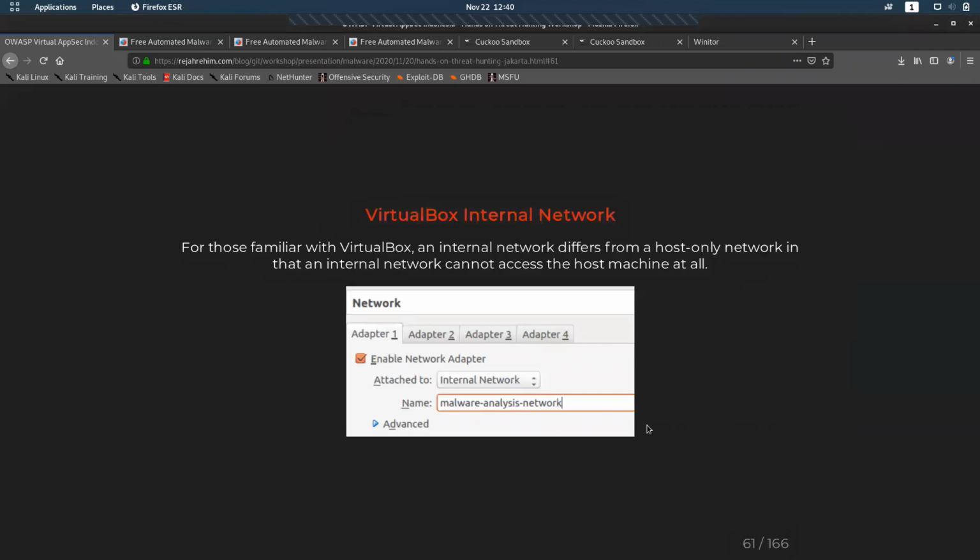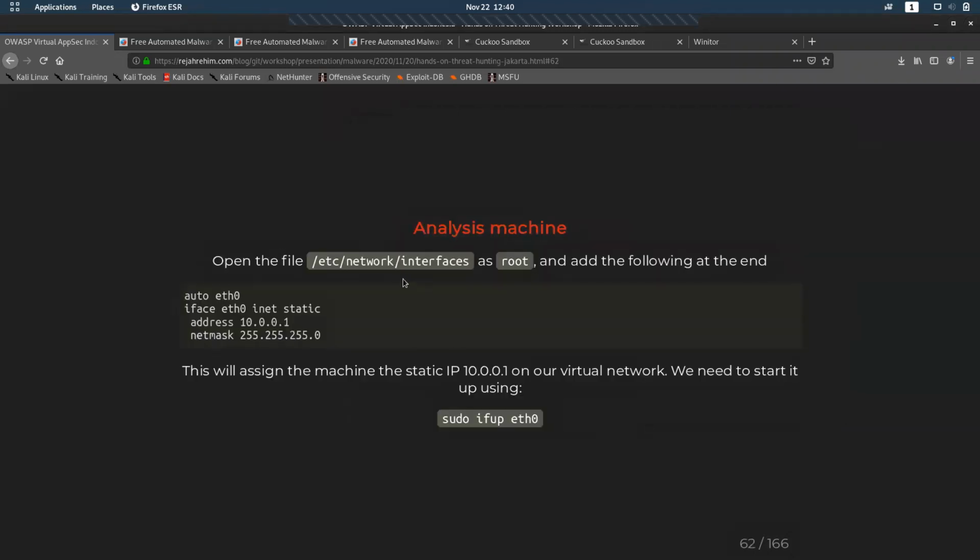So we have to go to the interfaces file as root, and set up a static IP for this Linux machine.